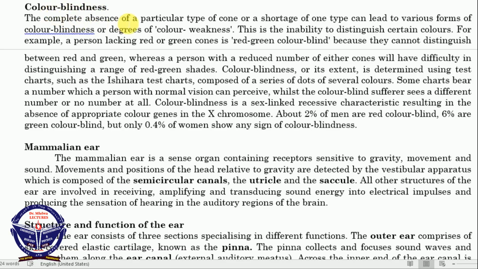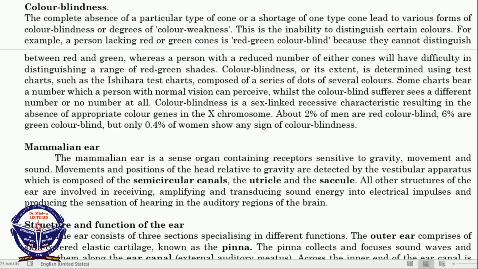So the complete absence of a particular type of cone, or a shortage of one type of cone, leads to various forms of color blindness or color weakness. Kwa tunaweza kuwa tuna color weakness, kwa maana hatuwezi kuona color vizuri, au color blindness. Color blindness maana yake hauwezi kuona kabisa rangi fulani. Kwa kama green cones hazipo kabisa, you can't see green. Hata kitu kikiwa cha kijani, stimulation itakayotengenezwa kwenye rods zako itakuwa ni kama vile it is red, not green.